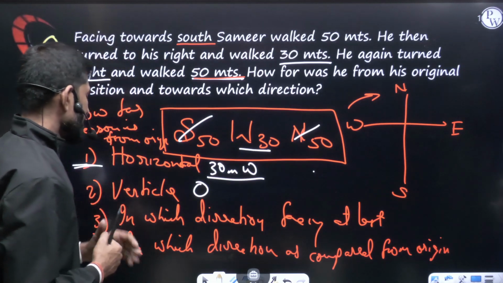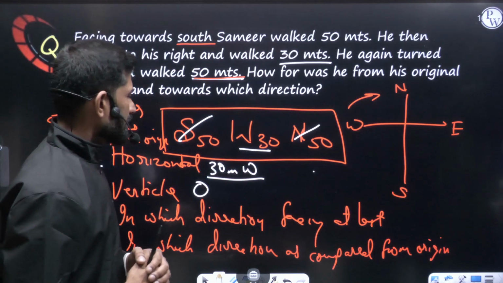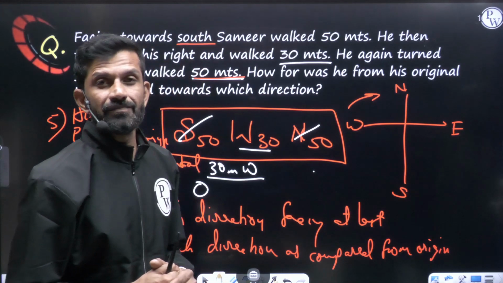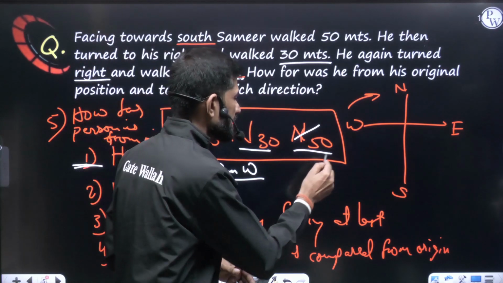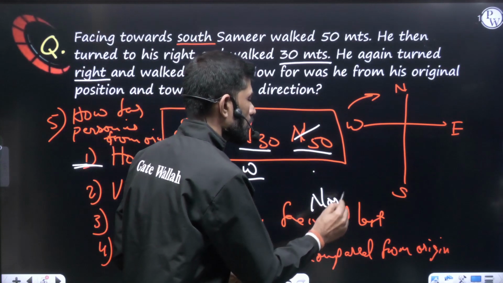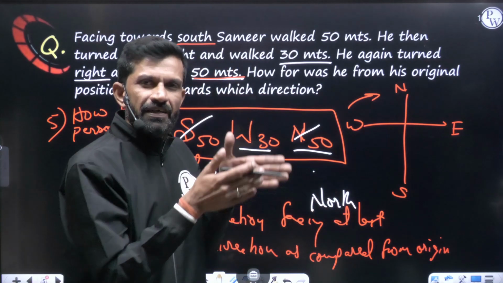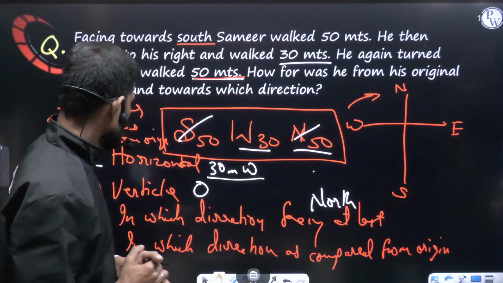Okay. Now, in which direction is he facing at last? So last he went to which direction? He went to north. So he must be facing north, because last he went towards north.